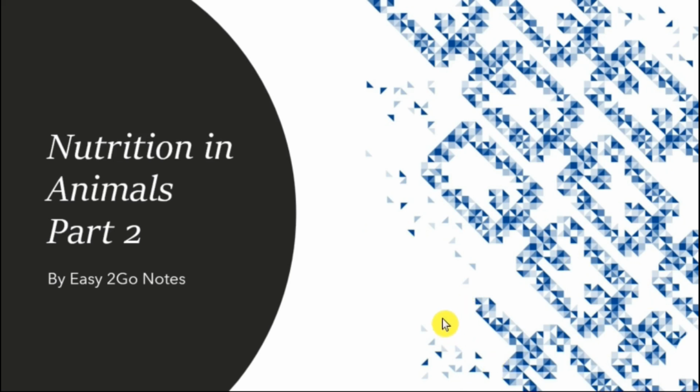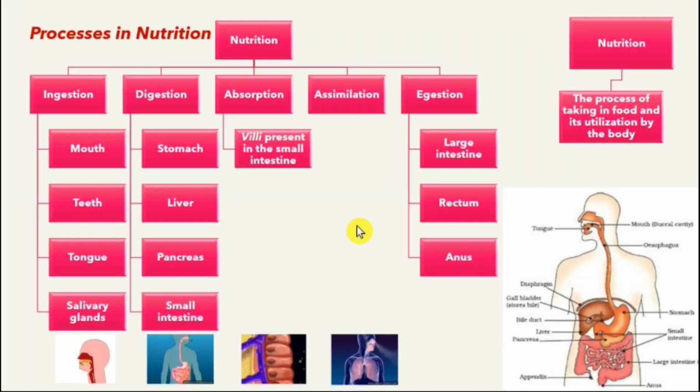Alright, let's continue. In the previous video, we had seen that nutrition is the process of taking in food and its utilization by the body. We had also seen that ingestion, digestion, absorption, assimilation, and egestion are the processes involved in nutrition. And we had discussed the process of ingestion in detail, which basically means the taking of food.